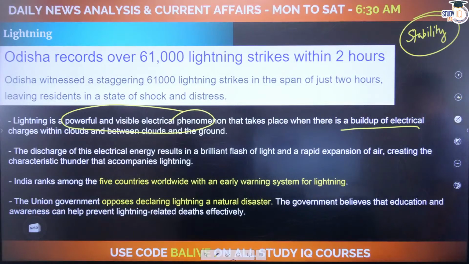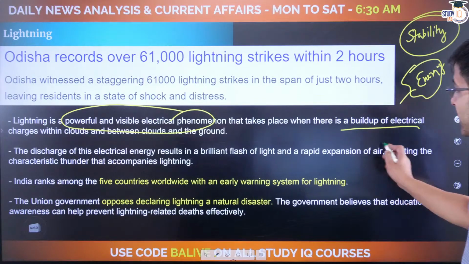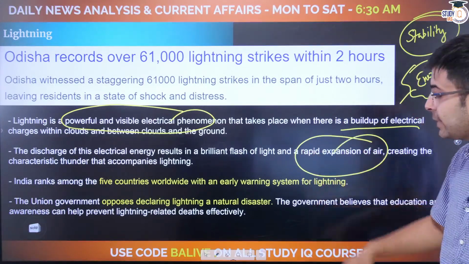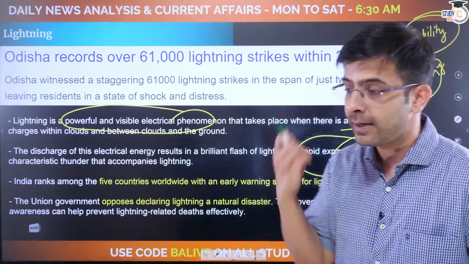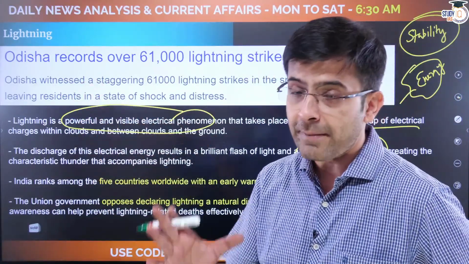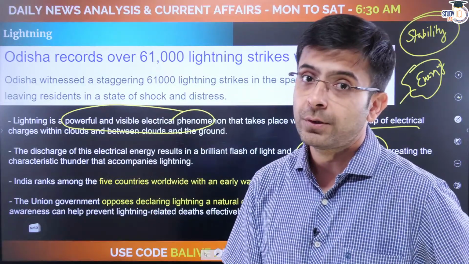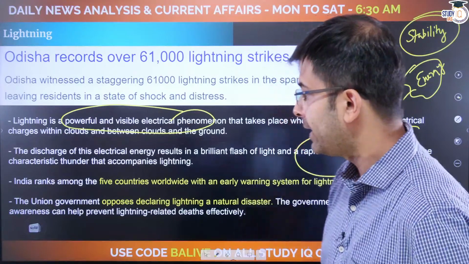The discharge of this energy. So you have clouds, and they have energy here. This energy is to be discharged, which means let out. How that is going to happen, we'll discuss. But eventually the thunder you hear is due to expansion of air, the release of air quickly from the clouds. Trapped air within the clouds when it is released quickly. So that is to do with thunder. We'll understand both right now.